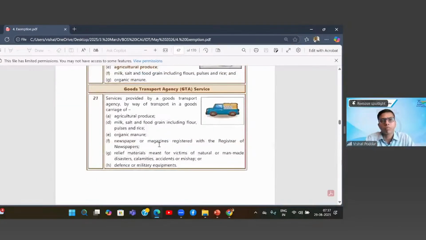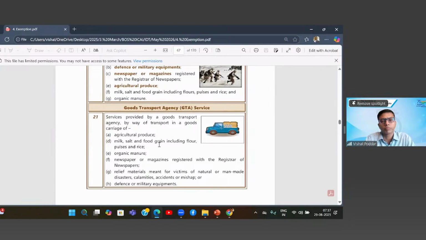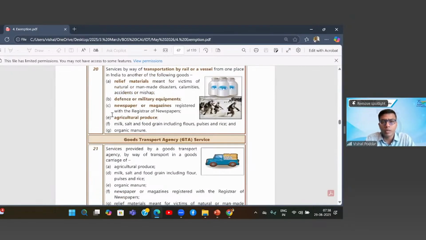C clause is not there. Where? No, no. The C is in entry number 21. That only the numbering is different. That's it. In fact, B is also not there now. So B and C are not there here. Here D is not there. See, original lists were different. This is the modified list. Over a period, certain items which were originally there have been deleted.